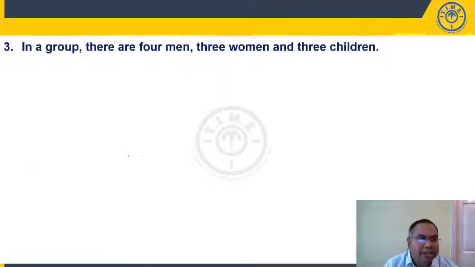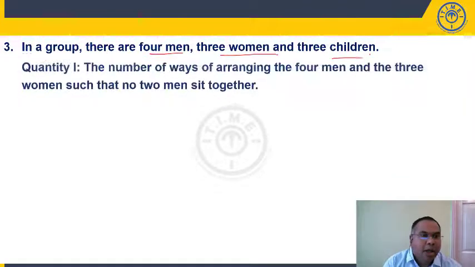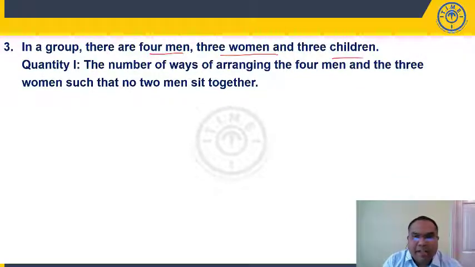Question number 3, students. In a group, there are 4 men, 3 women and 3 children. This is the given information. There are 4 men, 3 women, 3 children. Quantity 1: number of ways of arranging 4 men and 3 women such that no 2 men sit together. So, no 2 men should sit together. We have 4 men and 3 women.